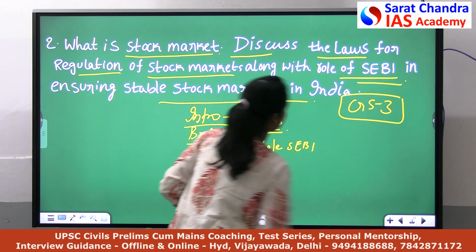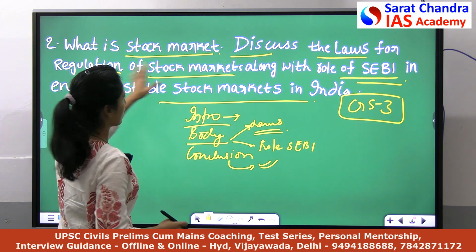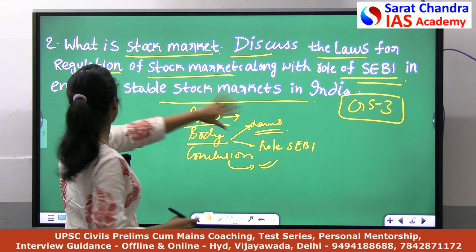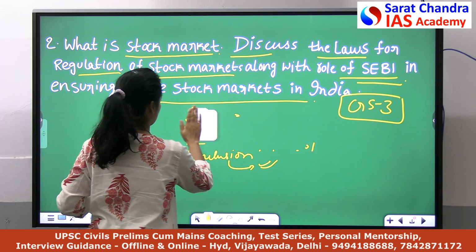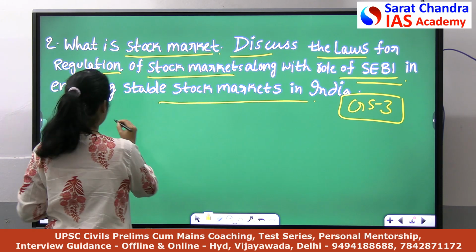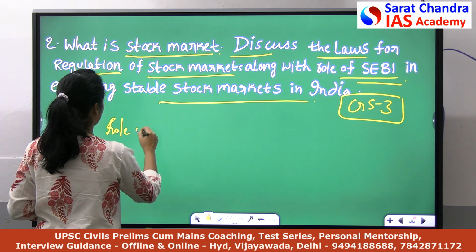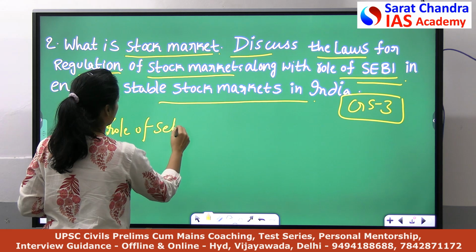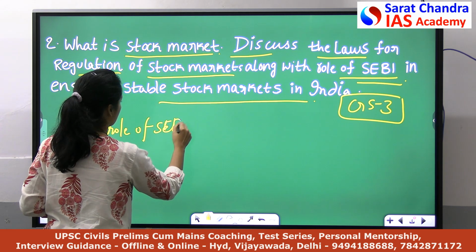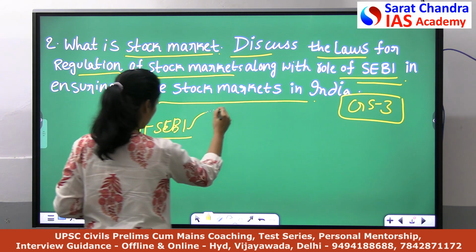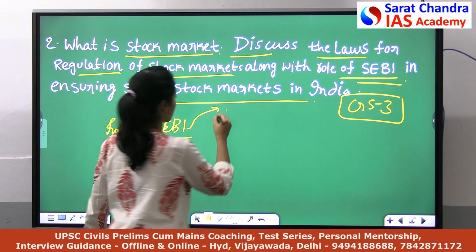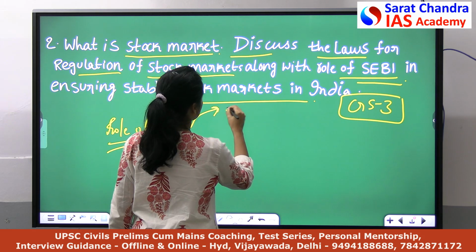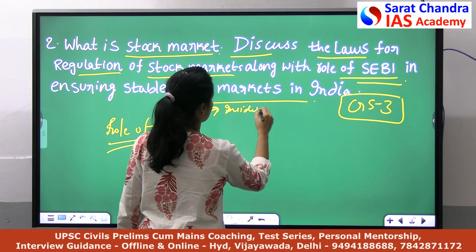Now what was the second part of our question? We have discussed the laws. The second part of the question is the role of SEBI in ensuring a stable stock market. So I will discuss that here. What is the role of SEBI? First, we have already discussed insider trading. Mainly the role of SEBI is to address the issue of insider trading.